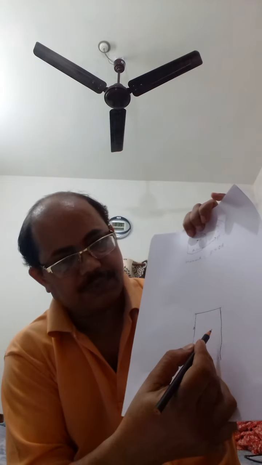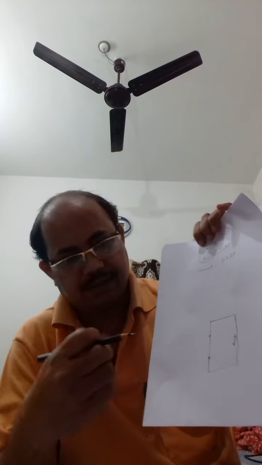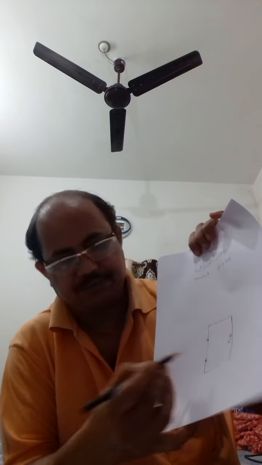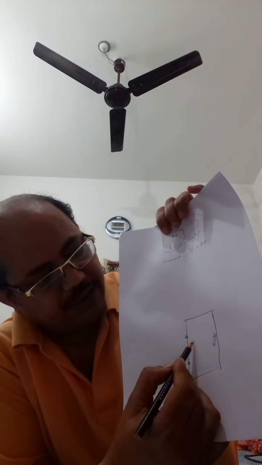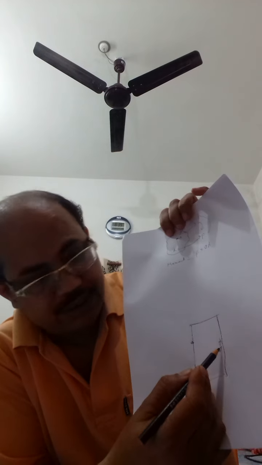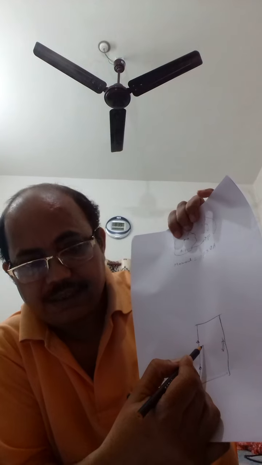Suppose, let us see a door. Suppose this is a door. Here we see a handle and the door is hinged here. Now the handle is fixed as far as possible from the pivoted point, where this is hinged.